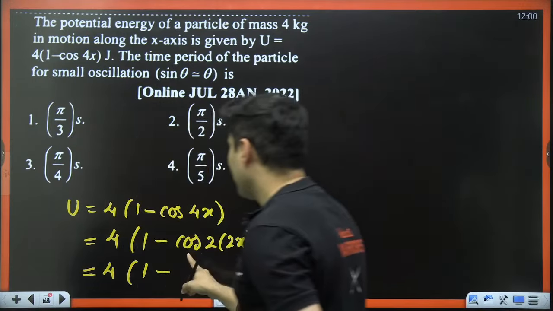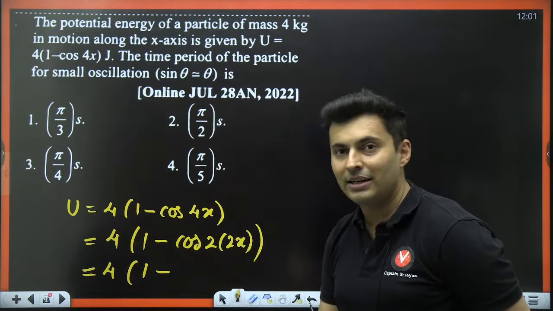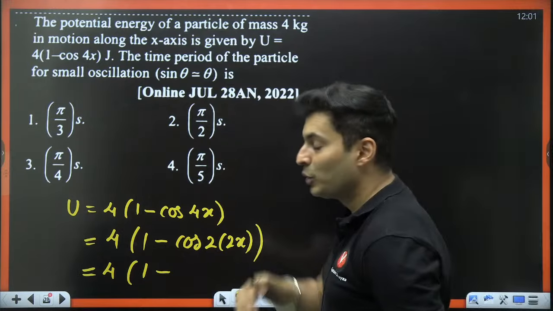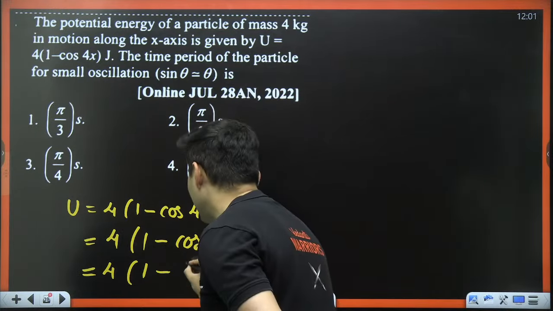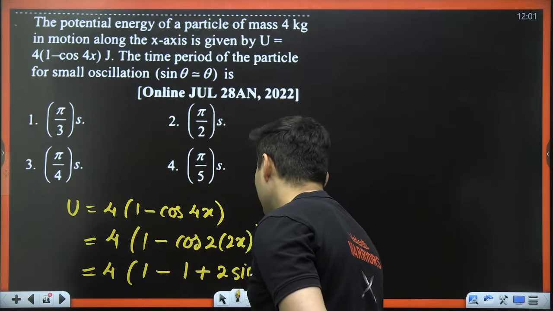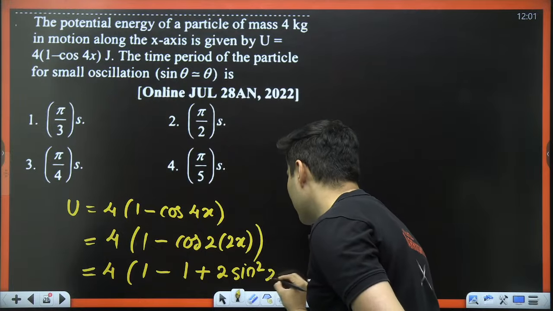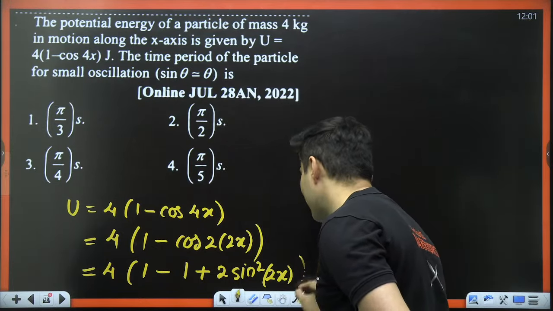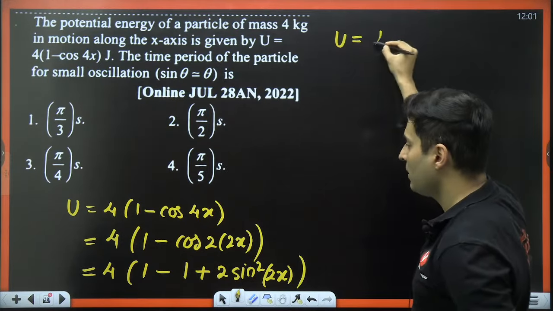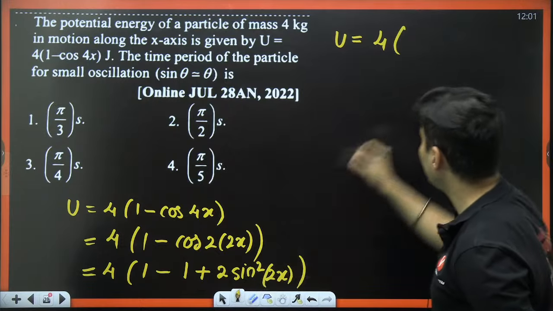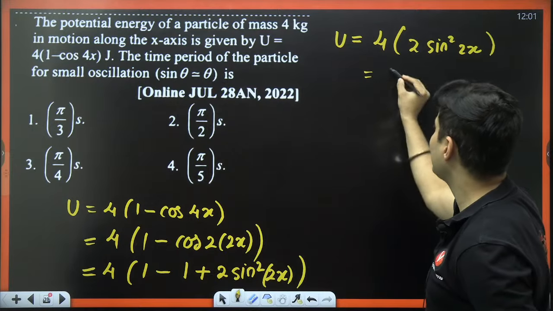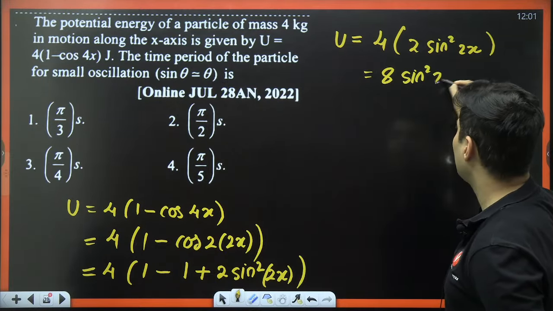So now, what is cos of 2 theta? Cos 2 theta is 2 cos square theta minus 1 or 1 minus 2 sine square theta. So why not write it as 1 minus, minus will become plus, 2 times sine square theta. Theta over here is 2x. Now this one and this one will get cancelled. So our energy will come out to be 4 into 2 sine square 2x. 2 4s are 8. So 8 sine square 2x.